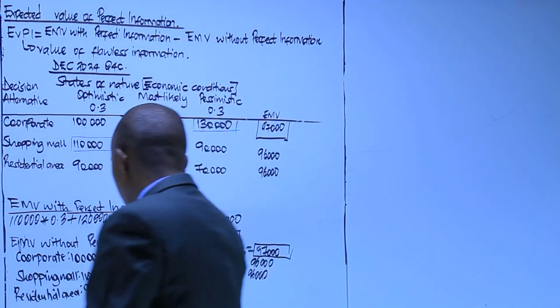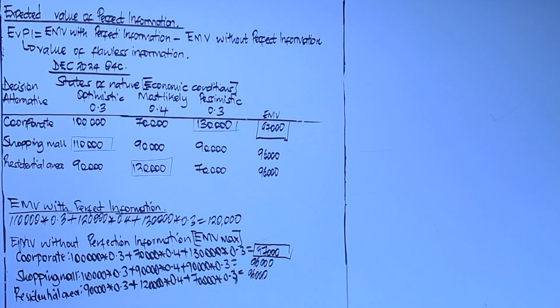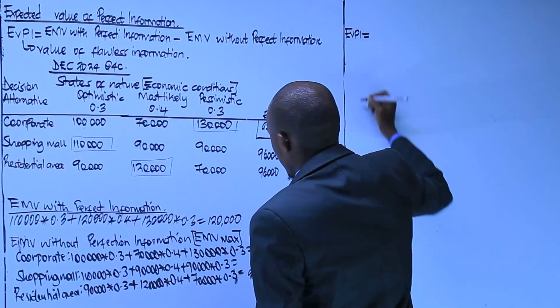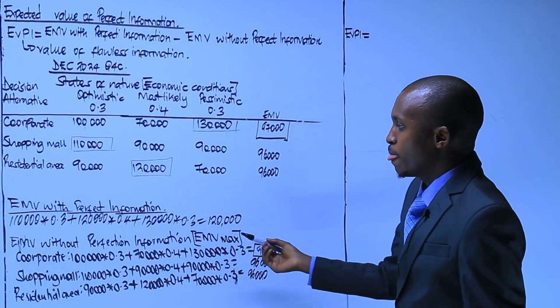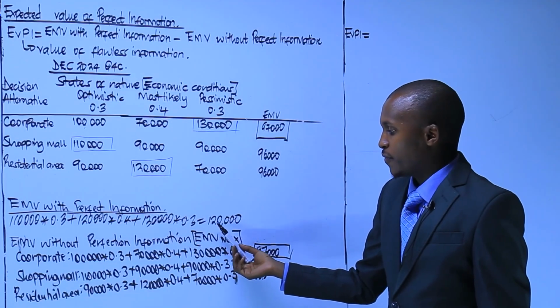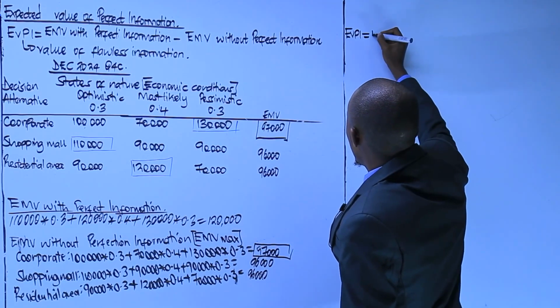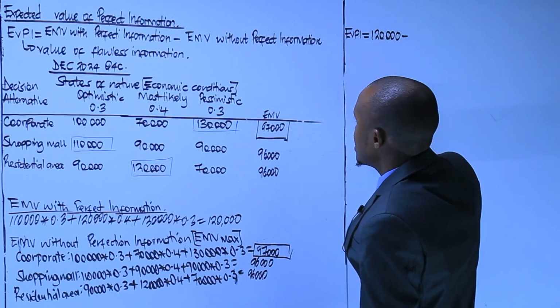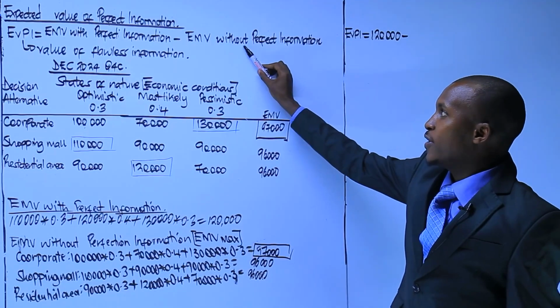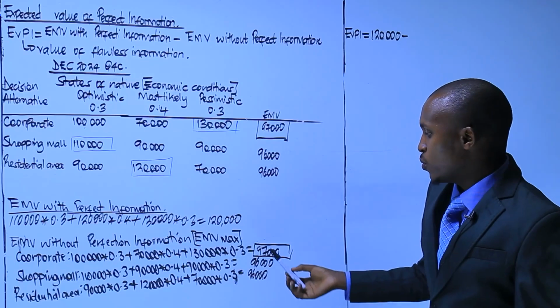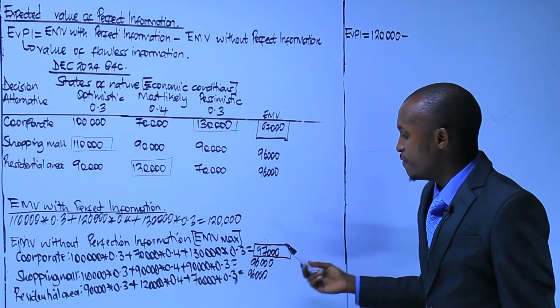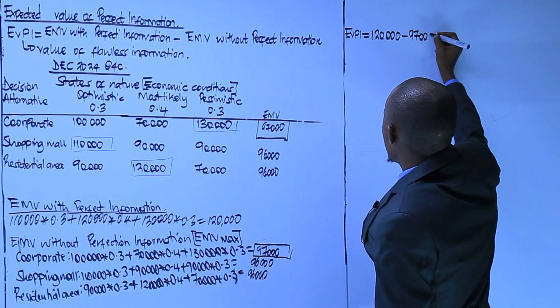So therefore, the expected value of perfect information will be your expected monetary value with perfect information of 120,000, minus your expected monetary value without perfect information, which is the highest EMV, 97,000.